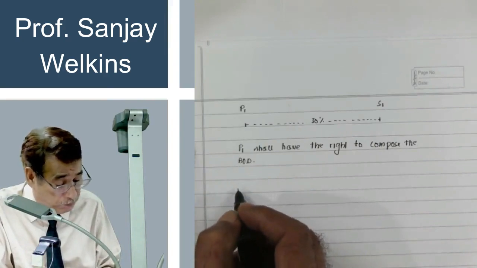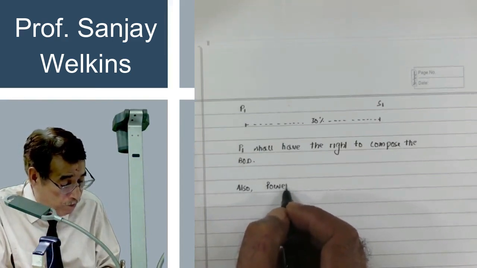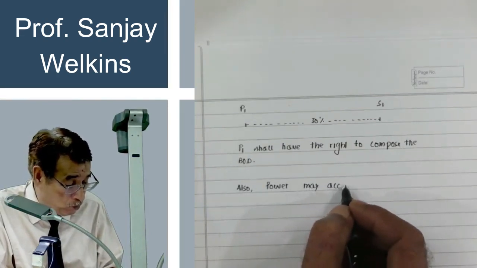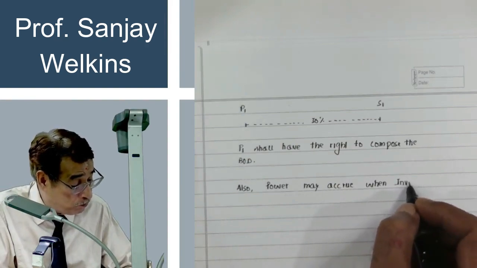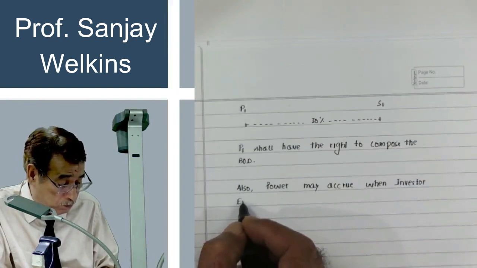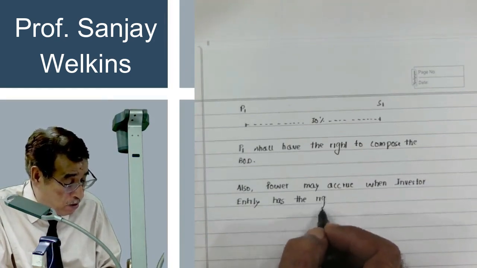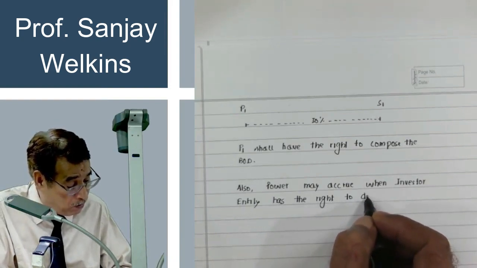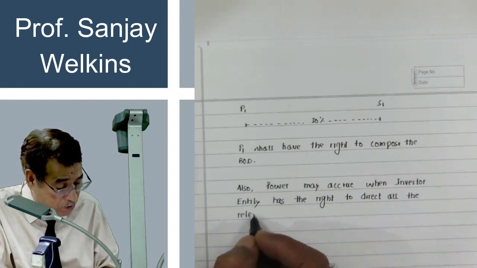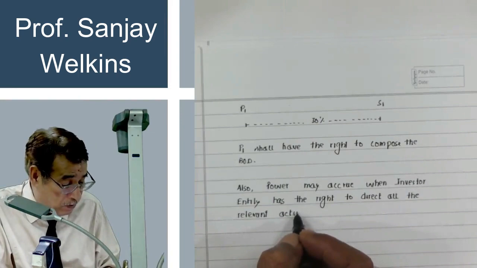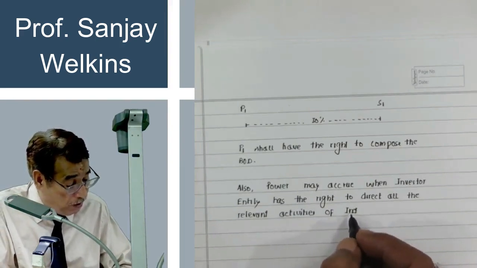Correct? Also, power may accrue when investor entity has the right to direct all the relevant activities of investee entity.